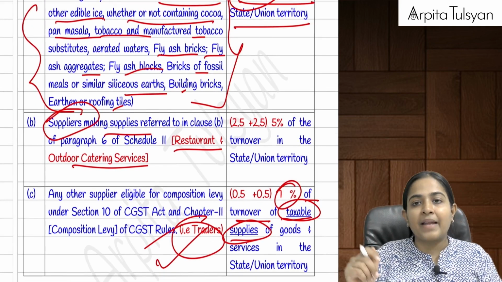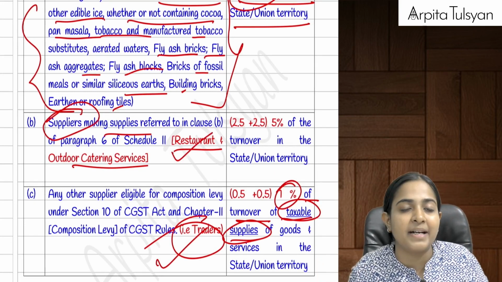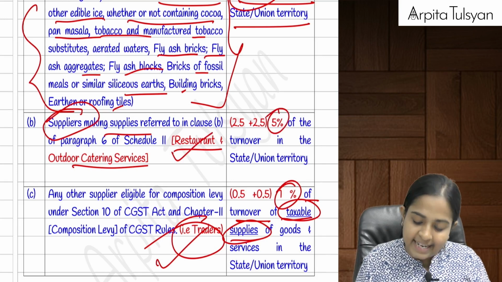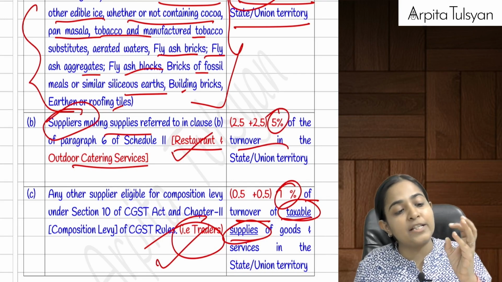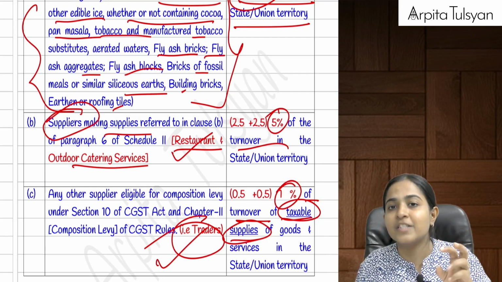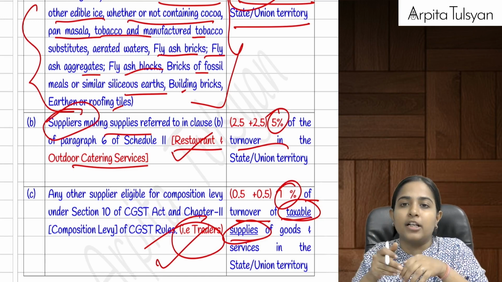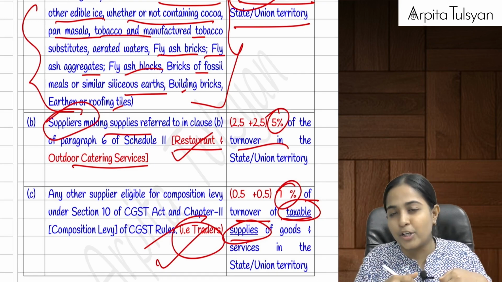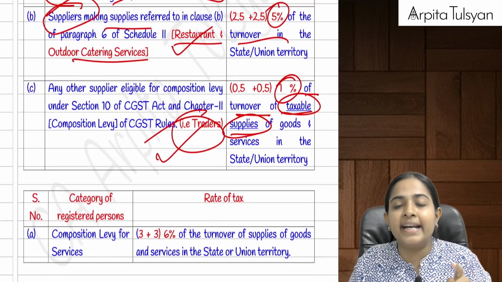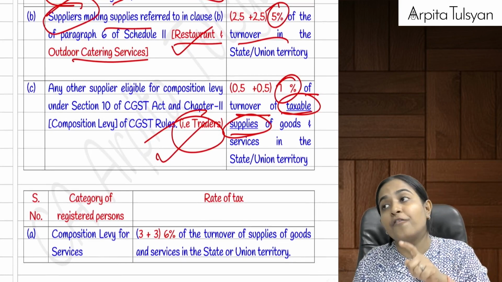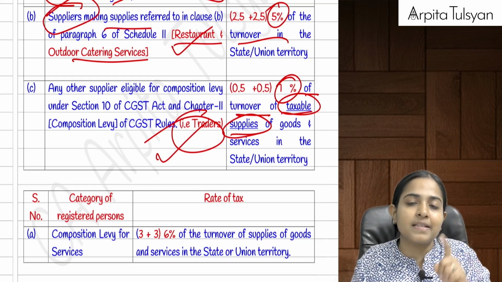Yes, and the next one is restaurant services, because we are covering section 10.1 and 10.2. Restaurant services can pay tax at the rate of 5% of the total turnover. So in case of manufacturing and restaurant service, whatever percentage, 1% and 5%, is applicable on the total turnover in that particular state or union territory. But when we are talking about trading, it will be 1% of the taxable supply only. We have got questions on this in the question bank.